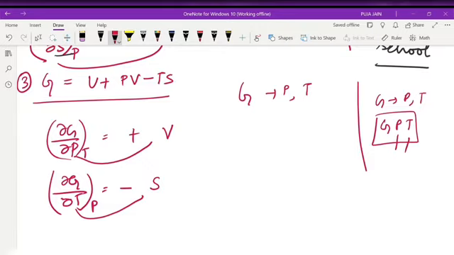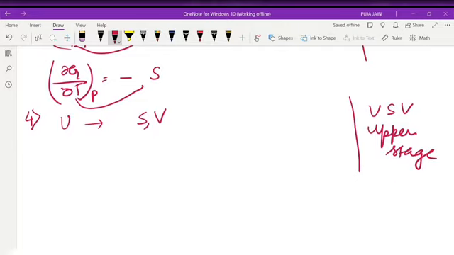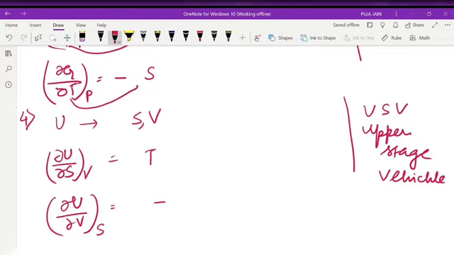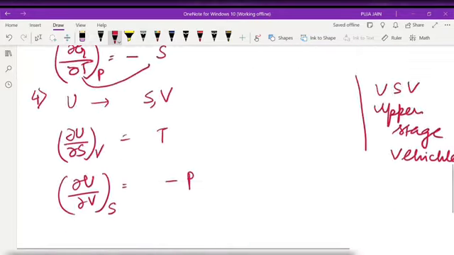Simple. Last but not the least, our internal energy, which is at constant S and at constant V, that is USV. Now you have to remember this term, USV. You can also remember this as upper stage vehicle. Del U, del S, del U, del V. When there is a del V, we will get a negative sign. Del V is there, S is constant; S is there, V is constant. S conjugate pair T and V conjugate pair P. So these are the different quantities you can get from the respective thermodynamic potential.